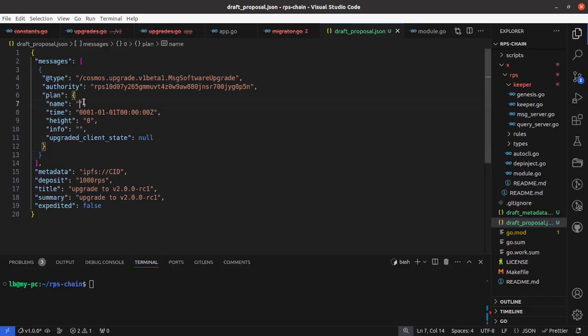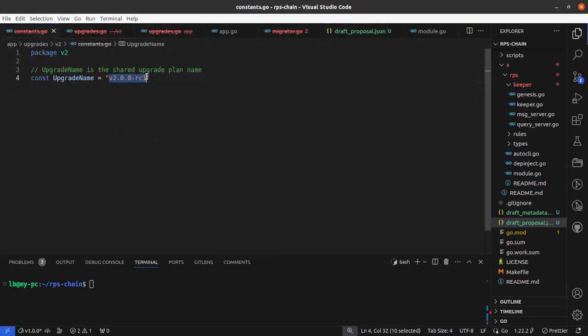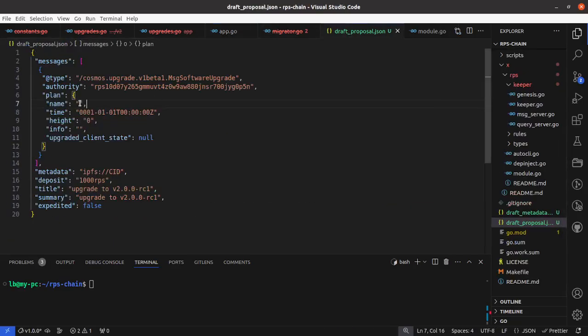And here we have to add our plan name that has to be the same as the constant that we defined. This is the one. We're in v1, that's why this is deleted. And the plan name, let's say it's v2 rc1. And the deposit is okay.